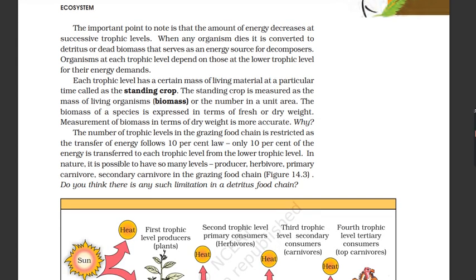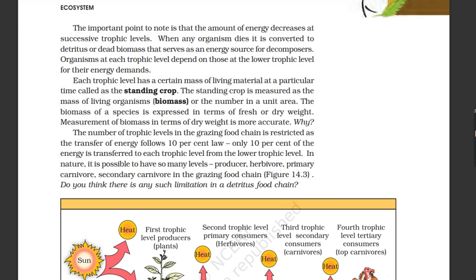Each trophic level has a certain mass of living material at a particular time called the standing crop. The standing crop is measured as the mass of living organisms, biomass, or the number in a unit area. The biomass of a species is expressed in terms of fresh or dry weight. Measurement of biomass in terms of dry weight is more accurate. Why?